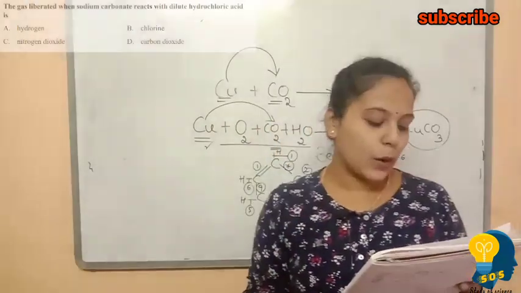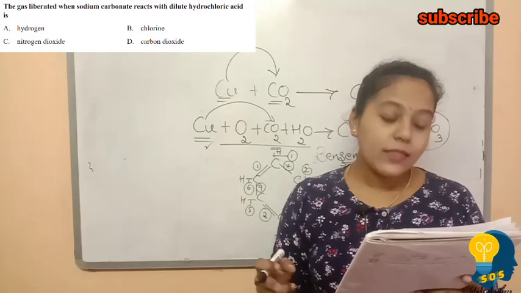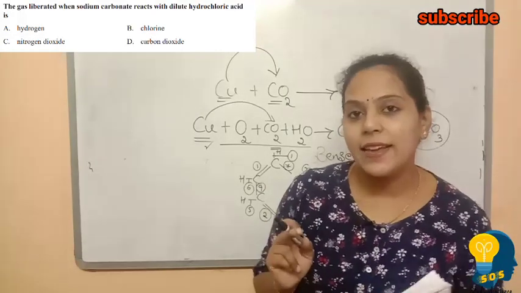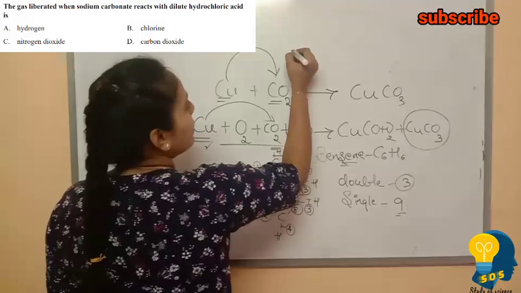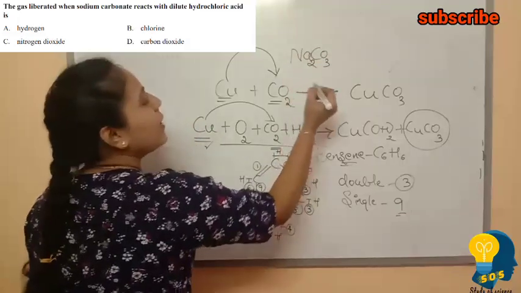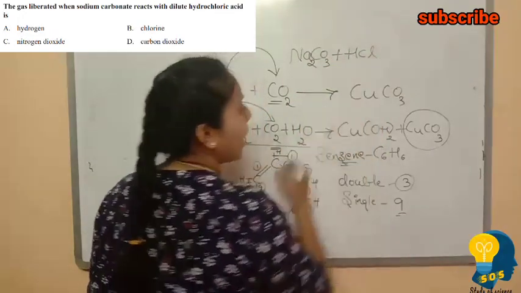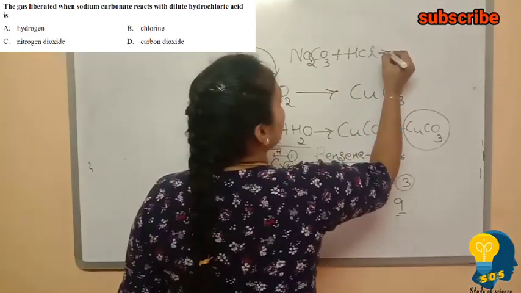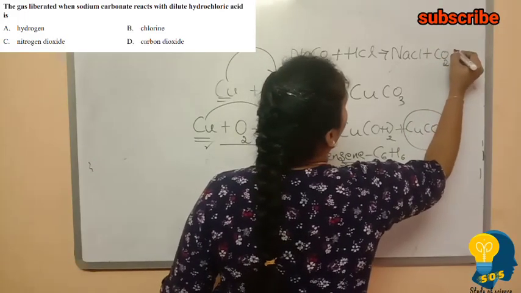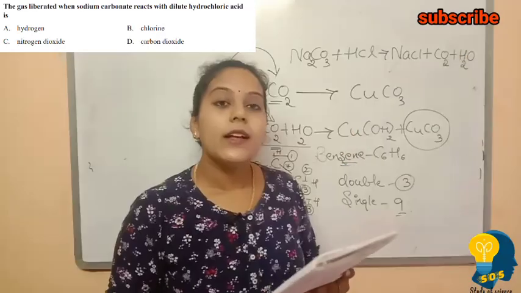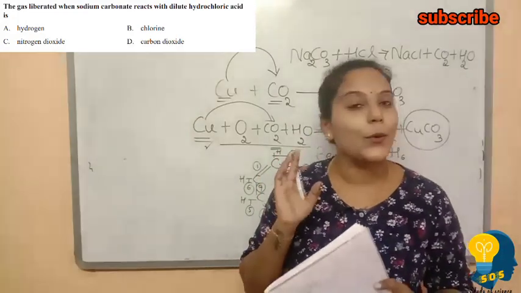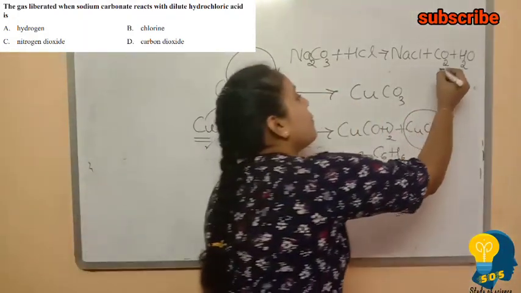Okay. So moving to the next question: the gas liberated when sodium carbonate reacts with dilute hydrochloric acid. Very easy. Let us write the equation. The formula of sodium carbonate is Na2CO3. When it reacts with dilute hydrochloric acid, there is formation of sodium chloride and also carbon dioxide along with water. So these are the products we get.